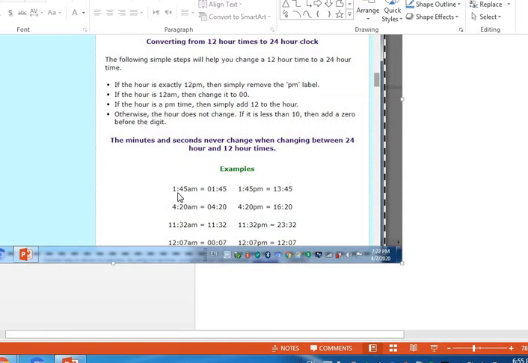So when I have 1:45 a.m., it gives you 01:45.